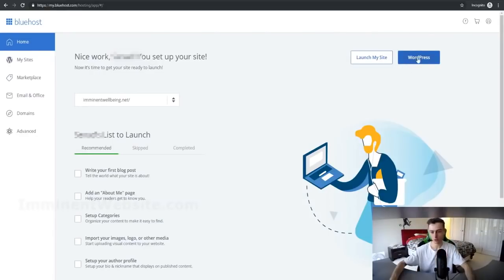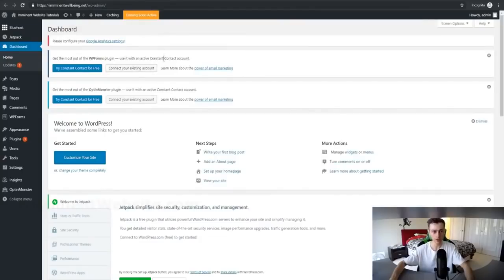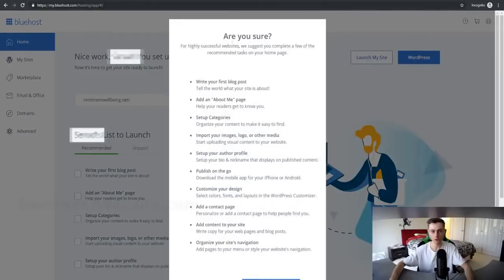So as you can see right here, if we click on WordPress, we'll be going to the WordPress admin page right here where we can edit everything and edit our website. So this is going to be your WordPress menu right here. And if we click on launch my site, this is where you're going to be able to launch your site. As you can see right here, it's saying, are you sure?